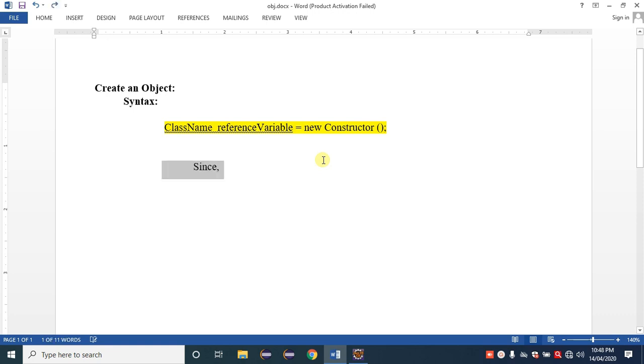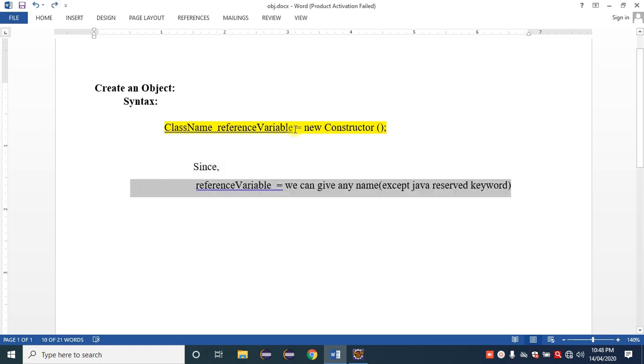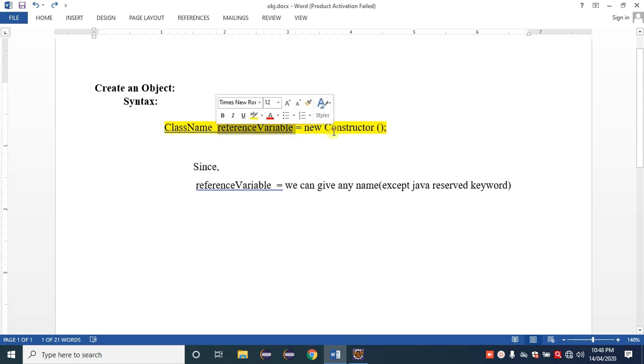So what is this reference variable? We can give any name for that object. It simply refers to that object's memory location. What happens when we create an object? When we create an object using the Java syntax, new memory is allotted for that object, and that memory is referred to by the reference variable.